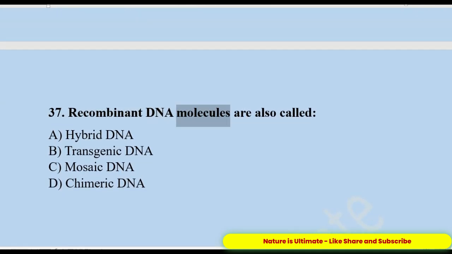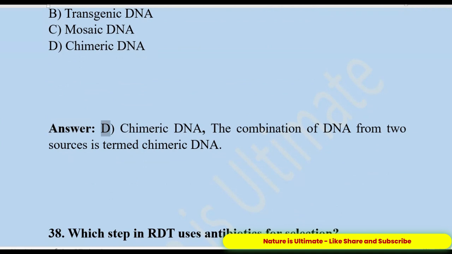37. Recombinant DNA molecules are also called A. Hybrid DNA. B. Transgenic DNA. C. Mosaic DNA. D. Chimeric DNA. Answer: D. Chimeric DNA. The combination of DNA from two sources is termed chimeric DNA.